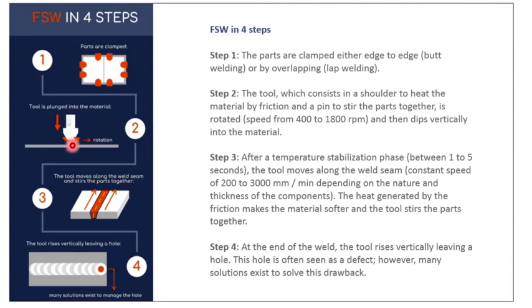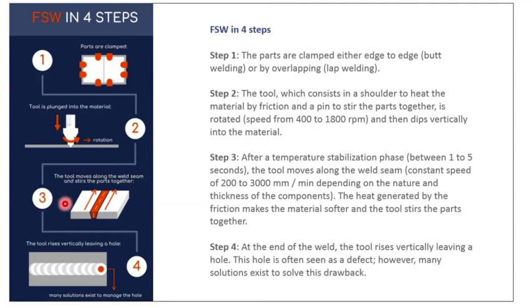Then step 2, the tool, which consists of a shoulder to heat the material by friction and a pin to stir the parts together, is rotated. So this is the tool. It is rotated and then pressed deep, vertically, into the base material.